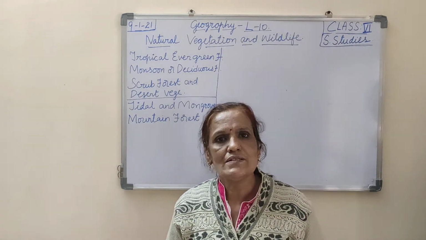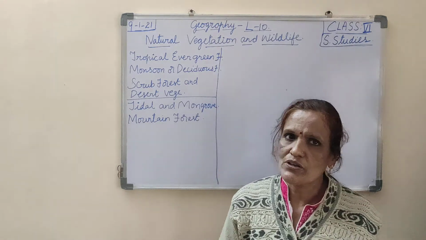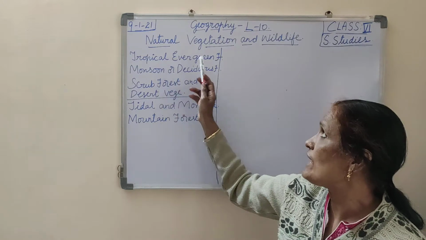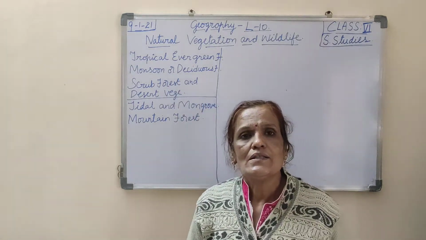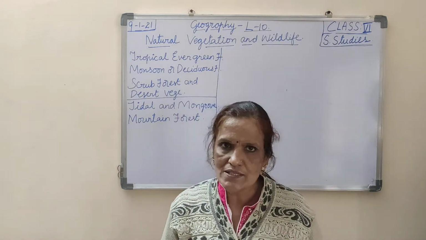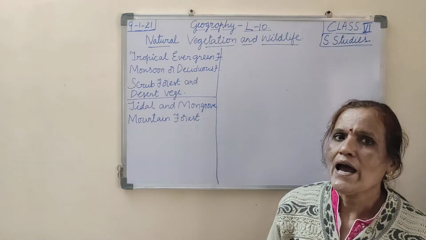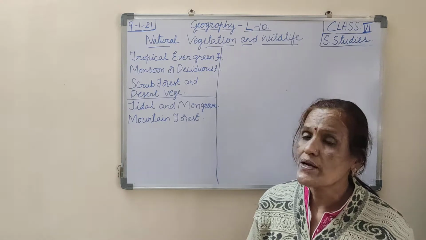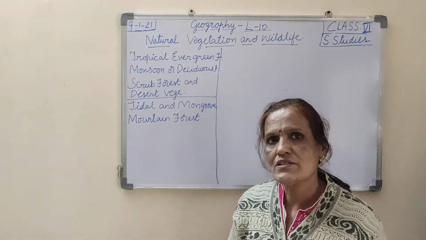In the previous class we studied three types of forests. First, the tropical evergreen forest. These forests are very dense, that means very thick, and the rainfall here is 100 to 200 centimeters, too much rainfall.